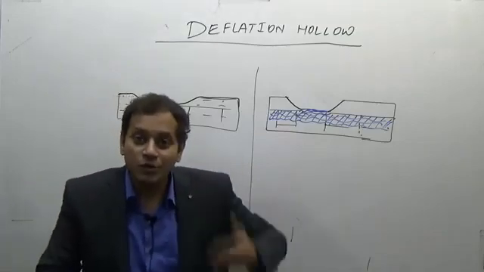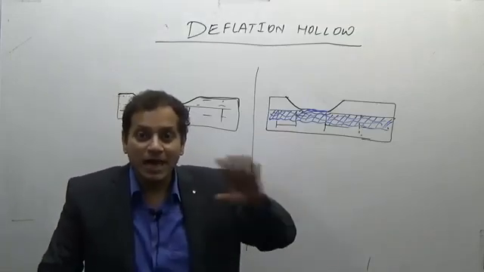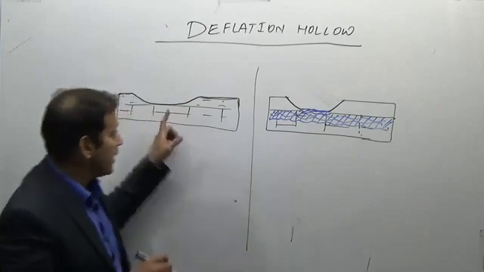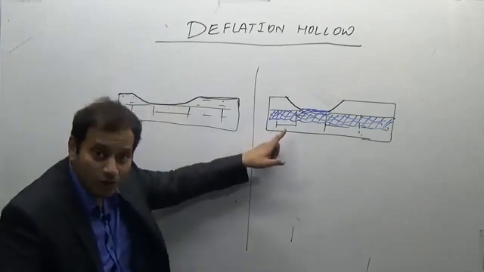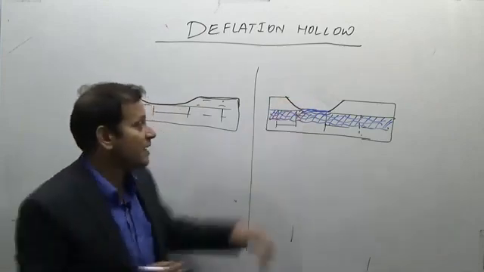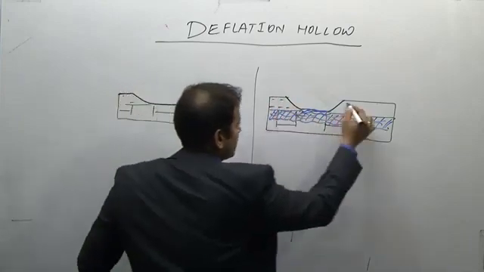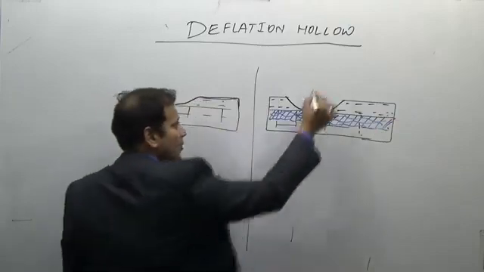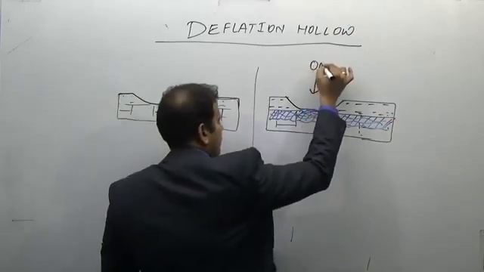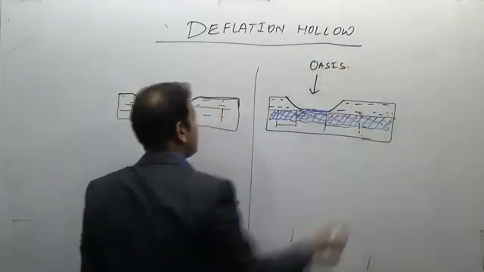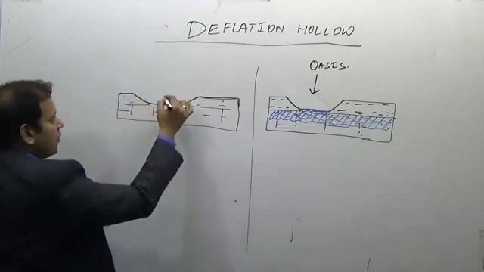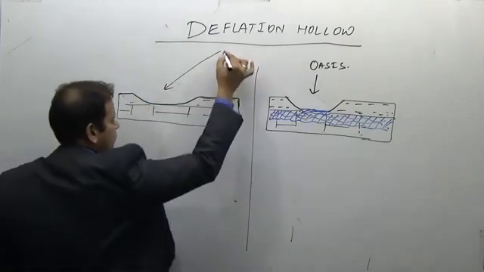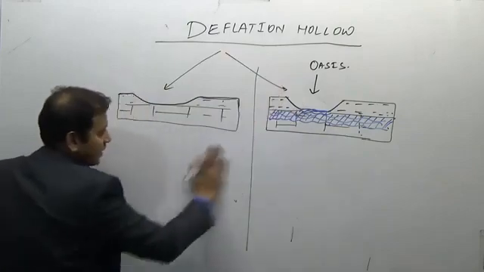How are the oases formed? A deflation hollow will remove the sand from the upper level, and over a period of time, if there is a presence of groundwater below, the water will surface, resulting in the formation of an oasis. So this is an oasis. Again, both are examples of deflation hollows. So what is a deflation hollow?